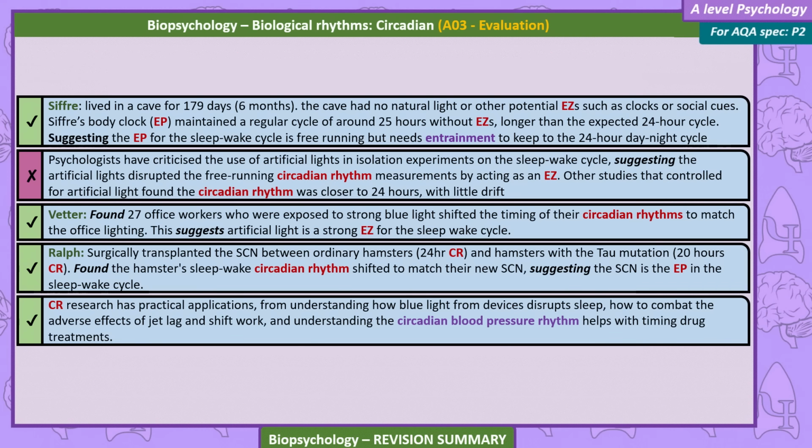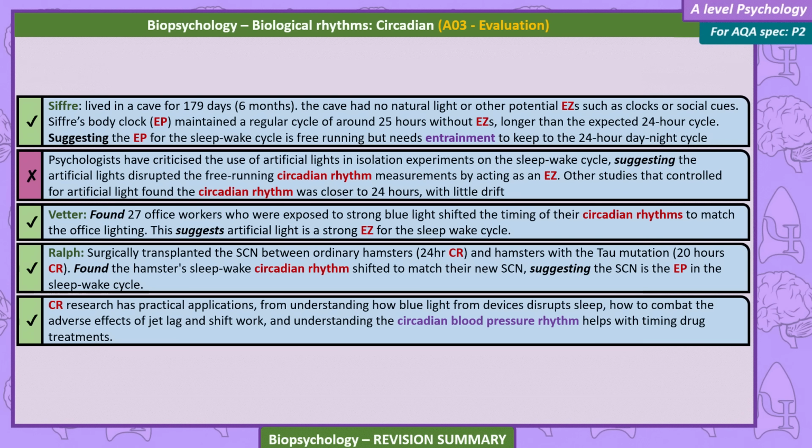Siffre lived in a cave for 179 days, 6 months. The cave had no natural light or other potential extraneous variables like clocks or social cues. His body clock, EP, maintained a regular cycle of around 25 hours without EZs, longer than the expected 24-hour cycle, suggesting the EP for the sleep-wake cycle is free-running, but needs entrainment to keep to the 24-hour day-night cycle.